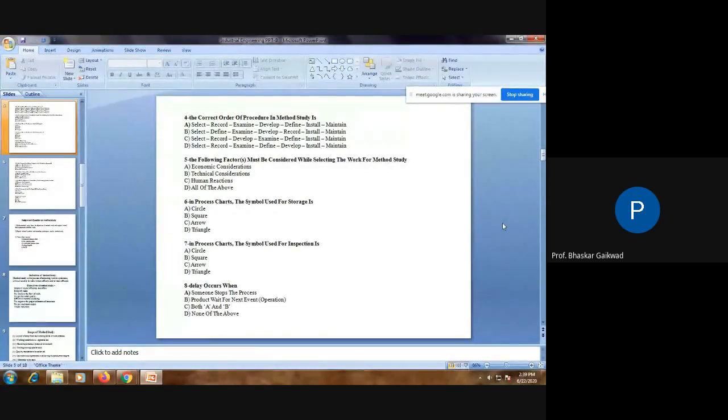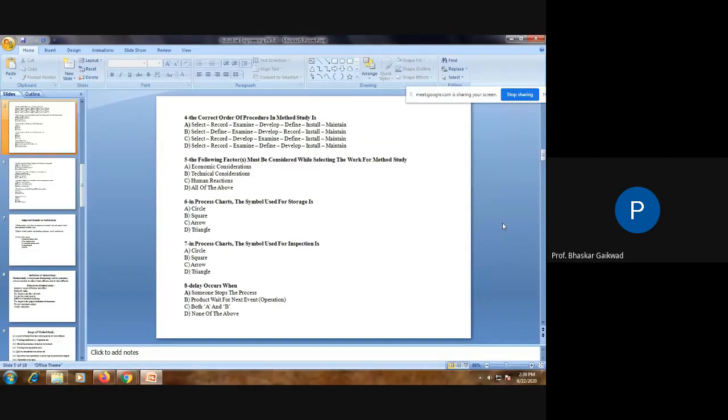Different types of charts we are going to study. In the process chart, the symbols used for storage are circles, squares, and triangles.